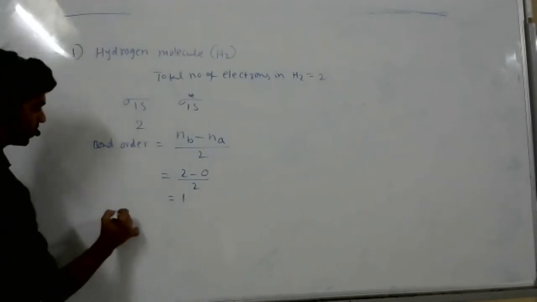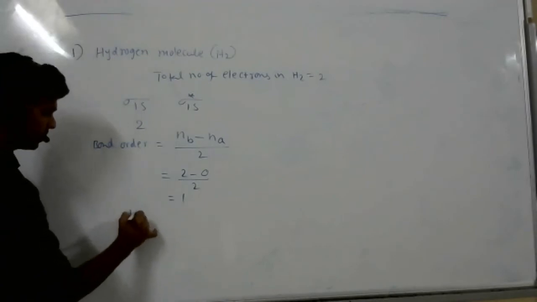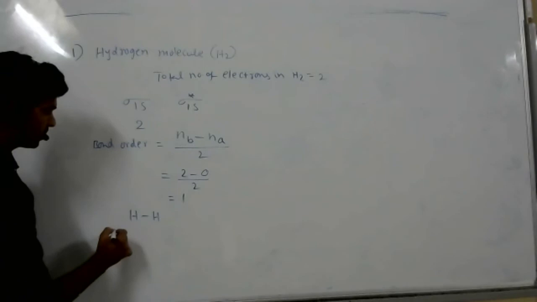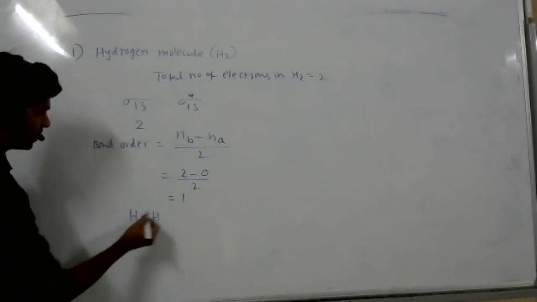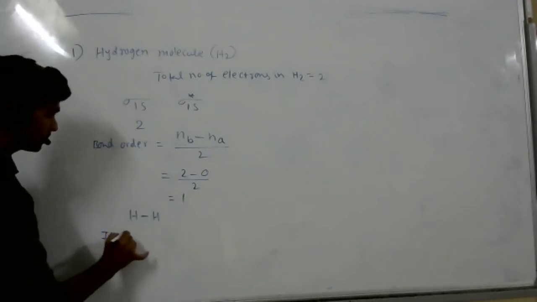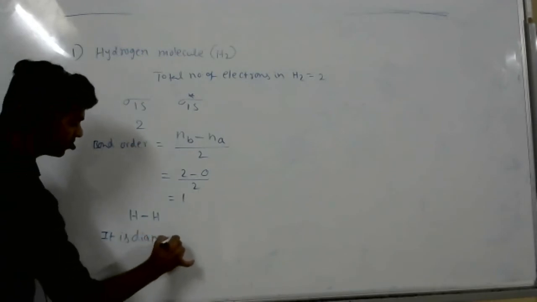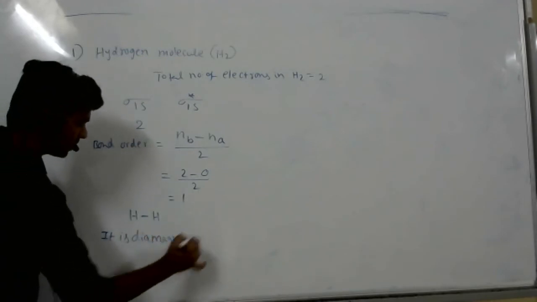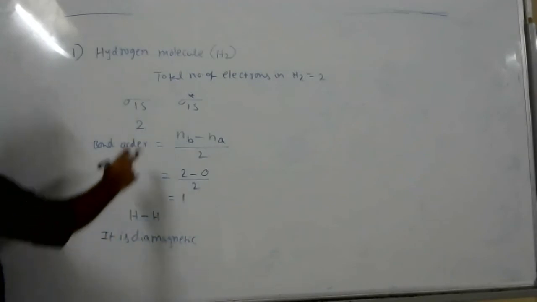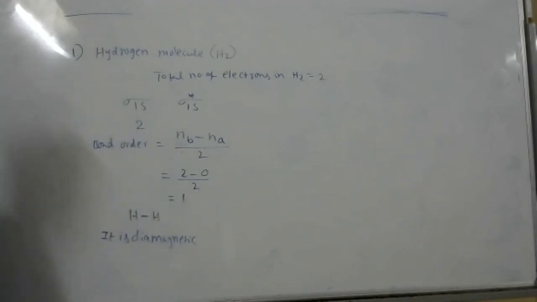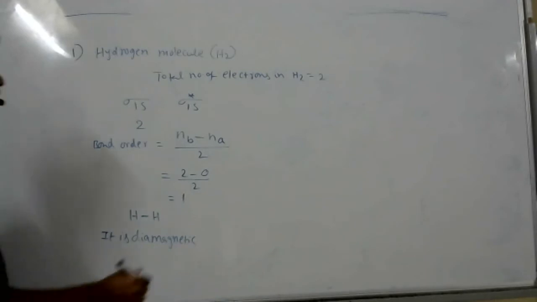So bond order is 1, that is H-H. And it is diamagnetic, no unpaired electrons. Here 2 electrons only, and both are paired. Yeah, right, note down.